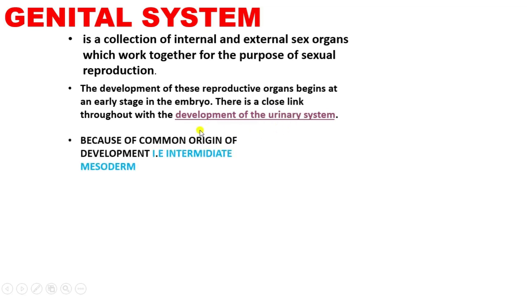Why? Because of the common origin of the development, that is the intermediate mesoderm. So intermediate mesoderm is the common origin for the development of genital system and the urinary system.